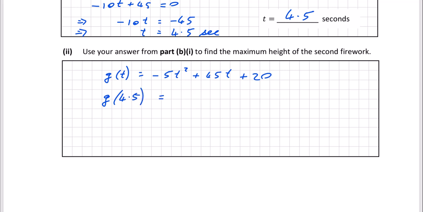This will give us our maximum height. So minus 5 times 4.5, which we've got to square, plus 45 times 4.5 plus 20. When you do that, you get 121.25 meters. So after 4.5 seconds, it reaches its maximum height, and that maximum height is 121.25 meters.